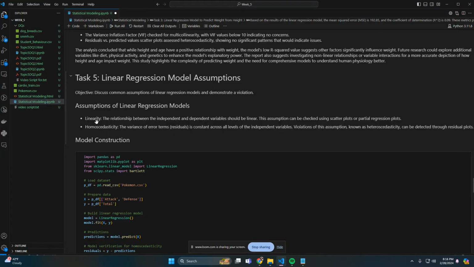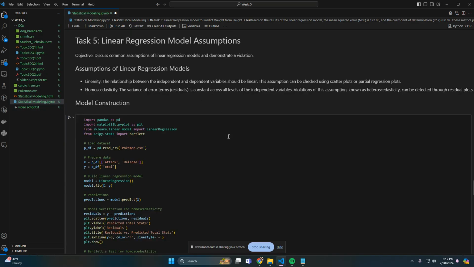Here I was looking at the assumptions. The assumptions are linearity: the relationship between independent and dependent variables should be linear, right? Heteroscedasticity: the variance of error terms, or the residuals, is constant across all levels of independent variables. Violations of this assumption can be detected through residual plots. So these are the 2 assumptions that we're looking at.